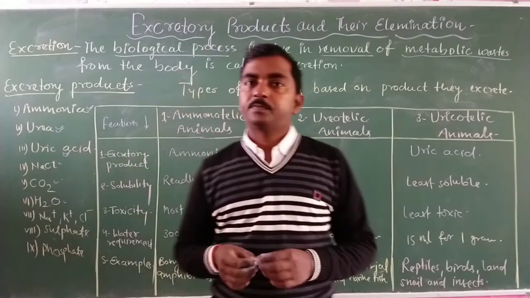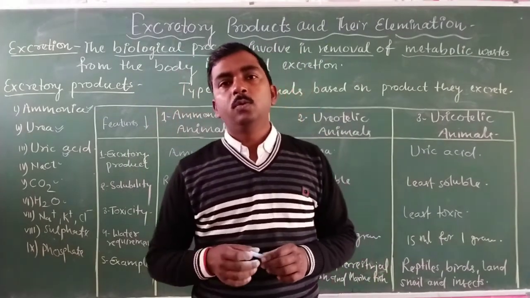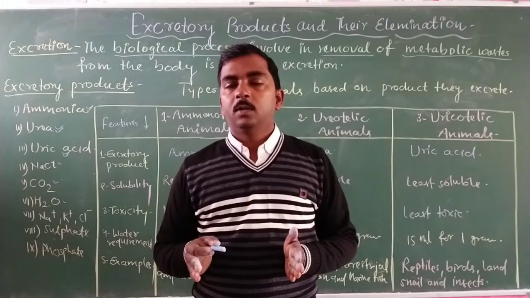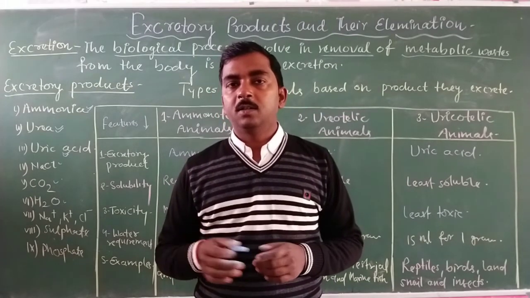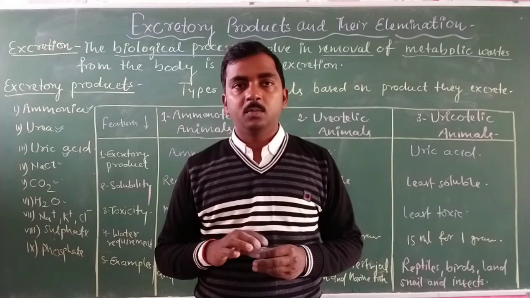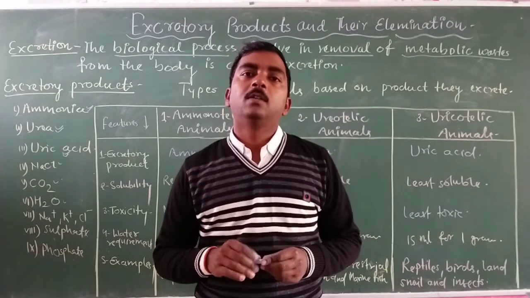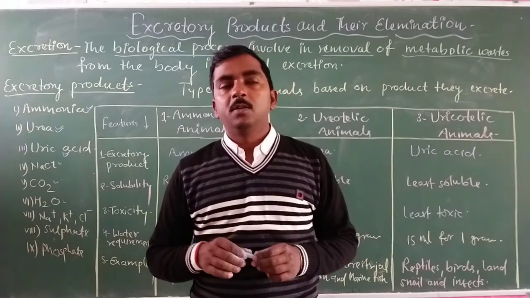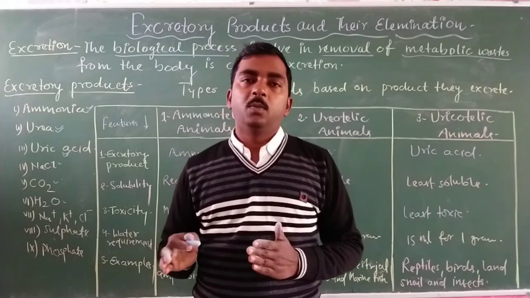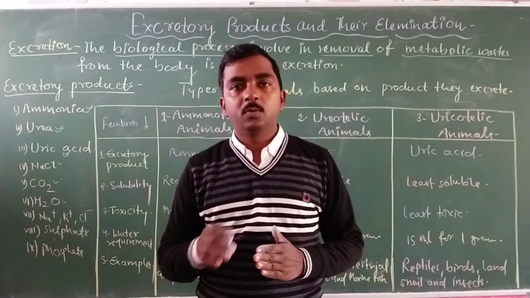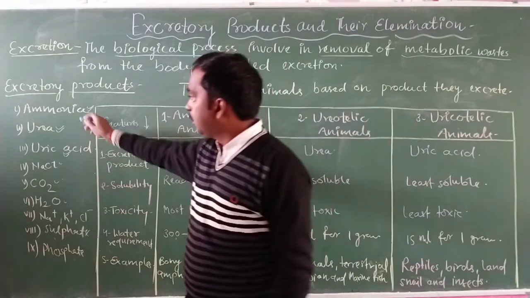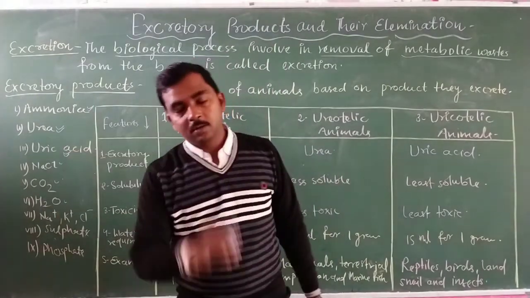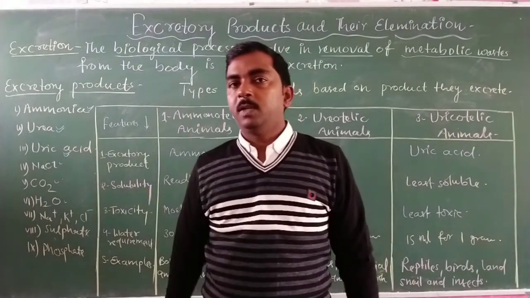These amino acids break into their components, and out of these components, some are toxic for our body. So the toxic components of the amino acids need to be removed from our body, and these are ammonia, urea, and uric acid for different kinds of animals.